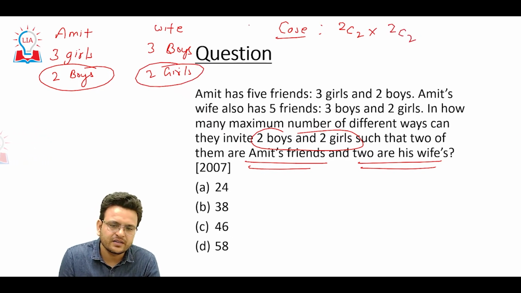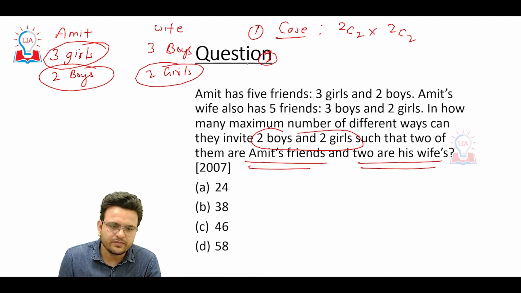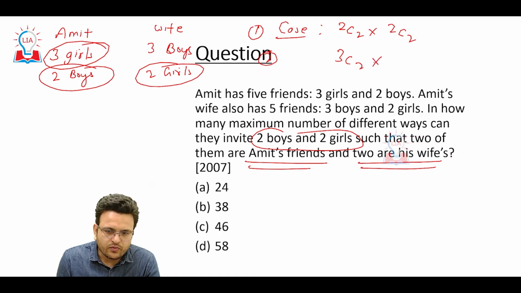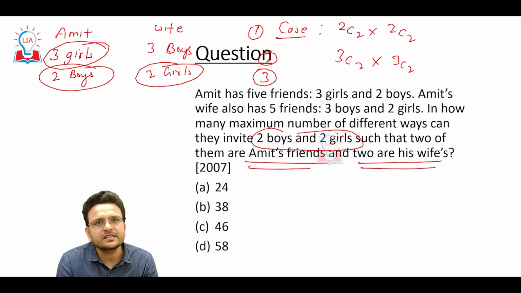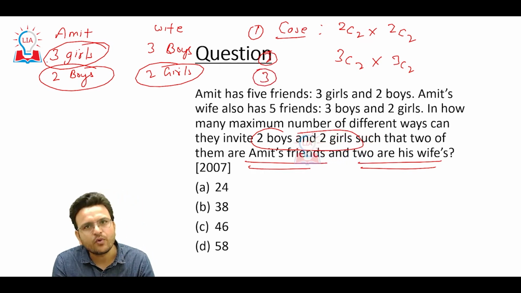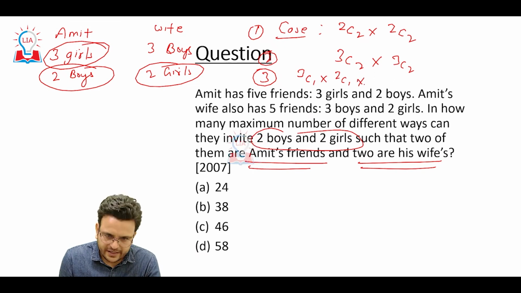That is case number 1. The second case is whenever 2 girls are coming from Amit's side. So it will become 3, among 3 we have to select 2, 3C2, and 2 boys are coming from the wife's side, that will become 3C2. Third case: 1 girl and 1 boy are coming from Amit's side. So 3C1 into 2C1 into 3C1 into 2C1.